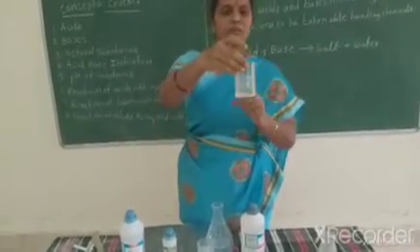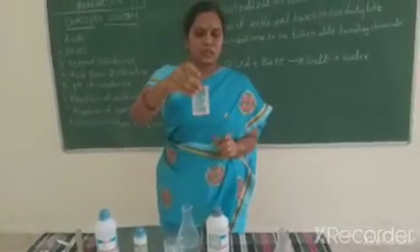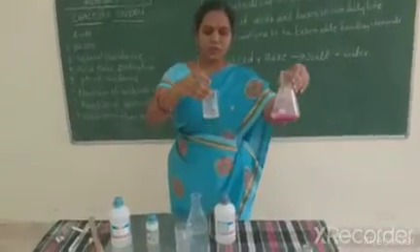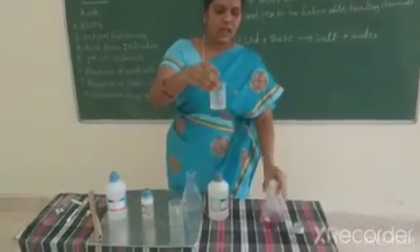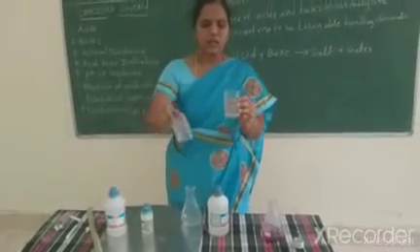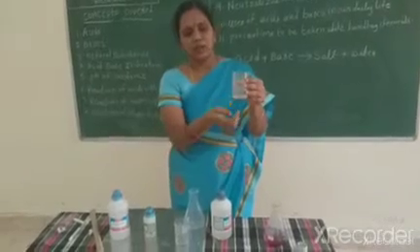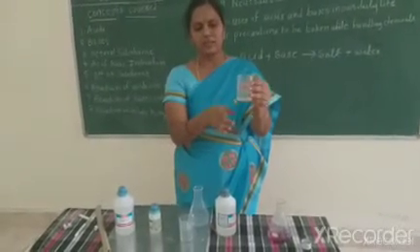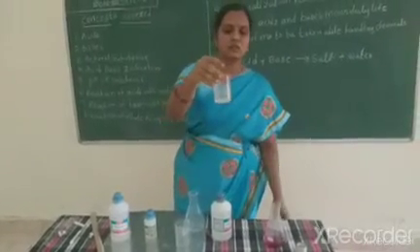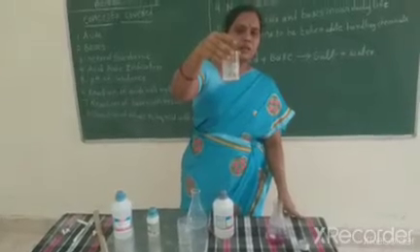What is happening? NaOH is basic in nature. When you mix the phenolphthalein indicator, you get the pink color. But I add the HCl drop by drop, and they neutralize the acid and base. We get a colorless solution.